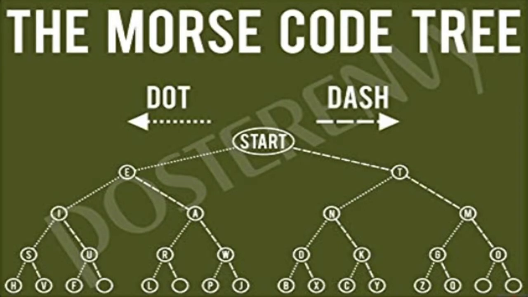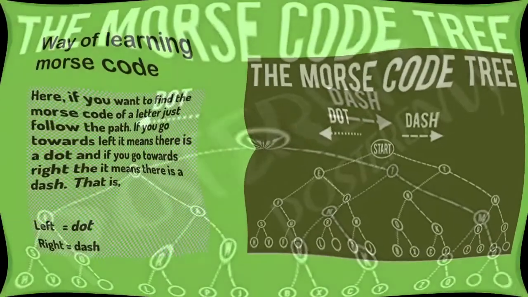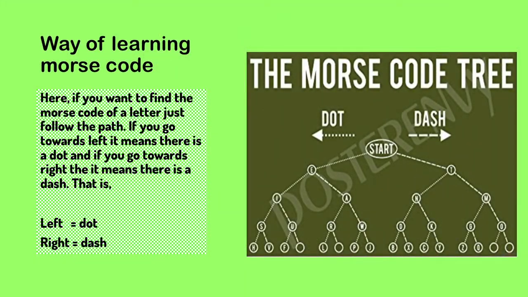This is an example of a Morse code tree. It is quite easy to learn Morse code with this method. If you want to learn Morse code with this method, just follow the path of the letter. So, if you want to find the Morse code of letter E, then follow its path. If you go towards the left, then it is a dot, and if you go towards the right, it is a dash.